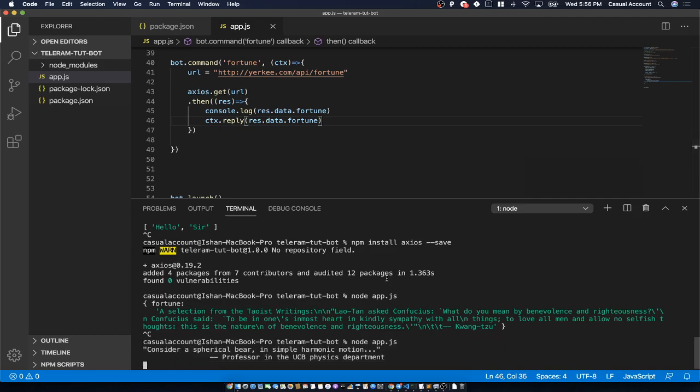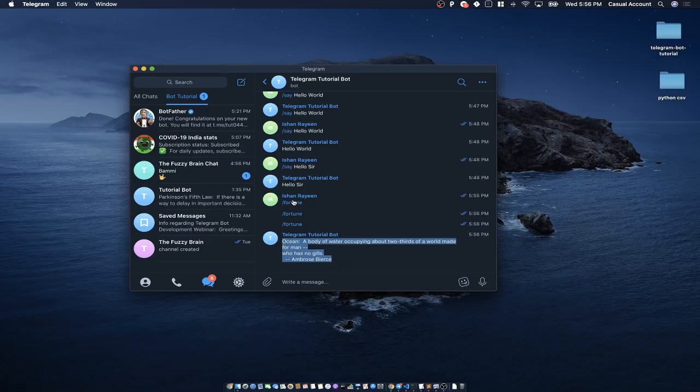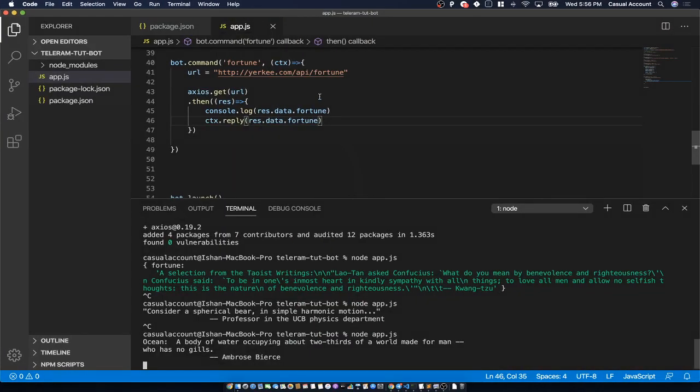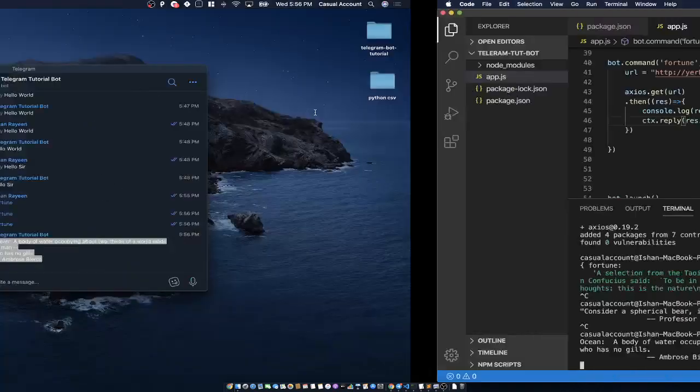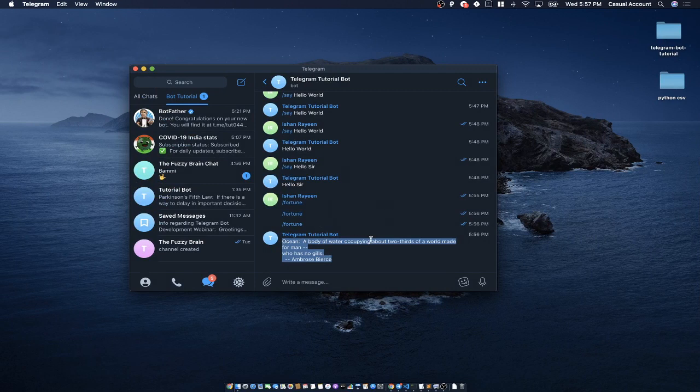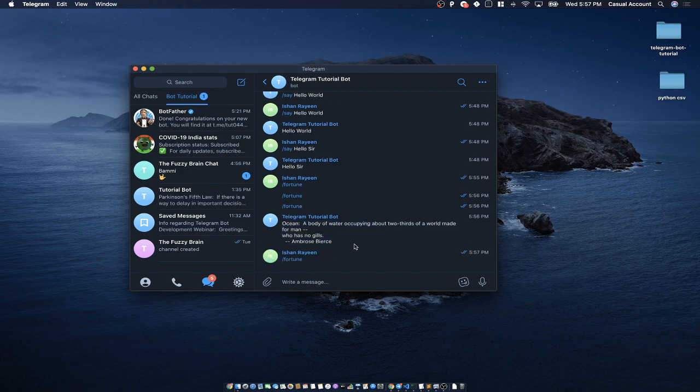Let's save it. So what we have done is we have created a custom command. We have fetched the data from a URL, and we have shown that data to the user. So this is how dynamic bots are created. Previously, we were just doing some static stuff, right? We are not even interacting with any API or something like that. But right now, what we have done is we have got data. Every time you run this command, it will fetch some new data. See.